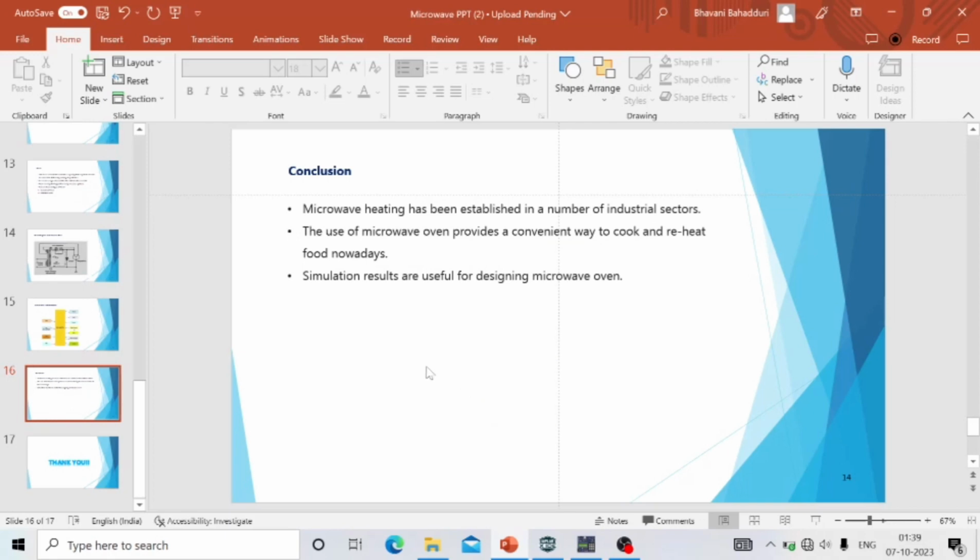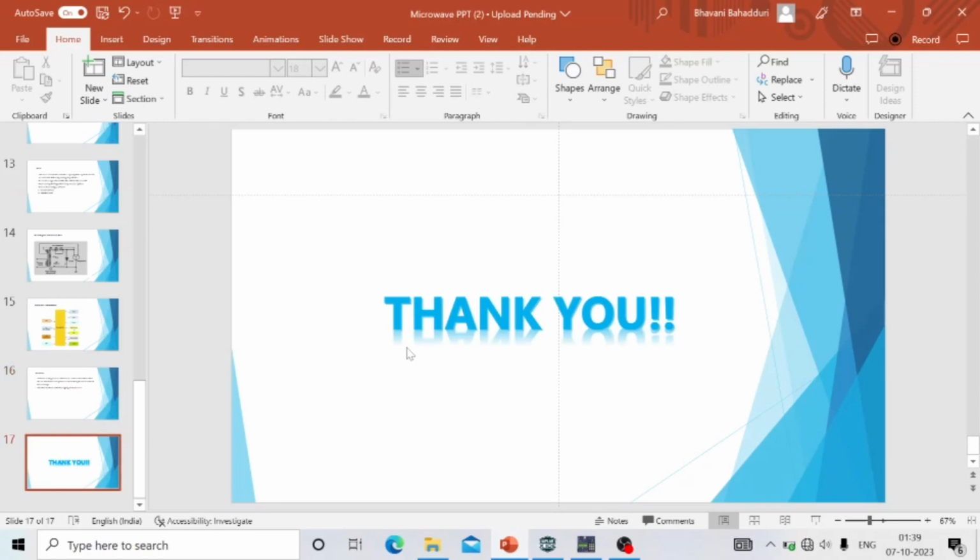So, the conclusion of the microwave oven project is that microwave heating has been established in a number of industrial sectors. The use of the microwave oven provides a convenient way to cook and reheat food nowadays. So, the simulation results are useful for designing a microwave oven. This is the overall presentation. Coming to the programming part.